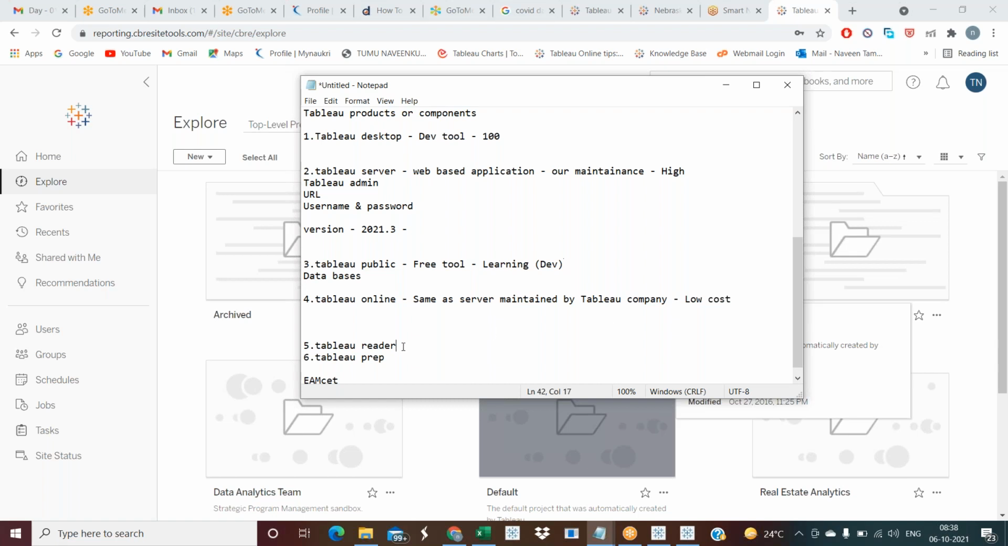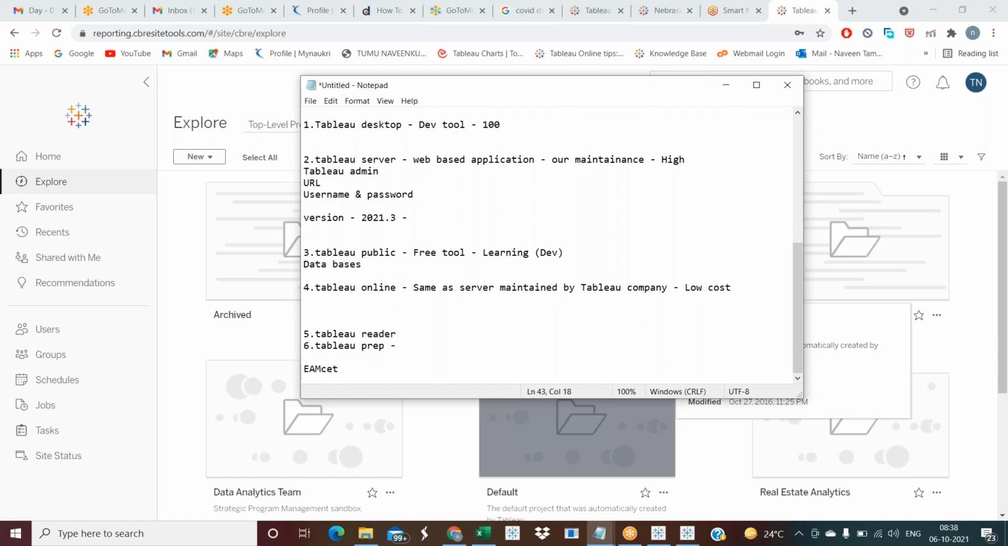Tableau Reader we don't use, and Tableau Prep also. It is an ETL kind of stuff, which means data preparation. Sometimes what will happen? If your data is not clean, it is not good for reporting. Whenever you connect Tableau Desktop to any database, the data should be clean. Otherwise, we cannot connect or prepare the dashboards. So the first point is that data should be in a structured format.